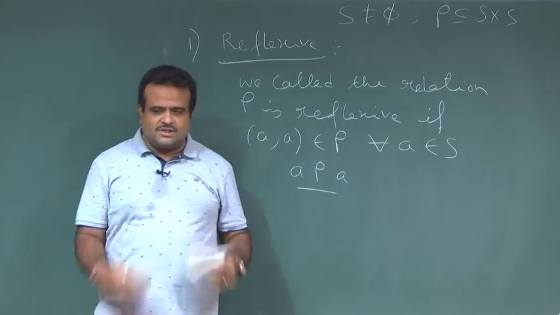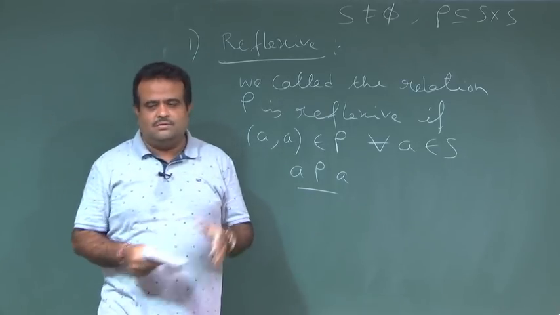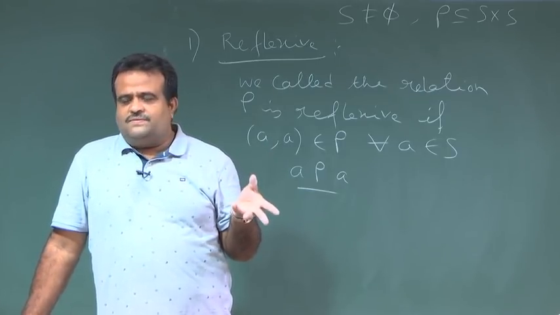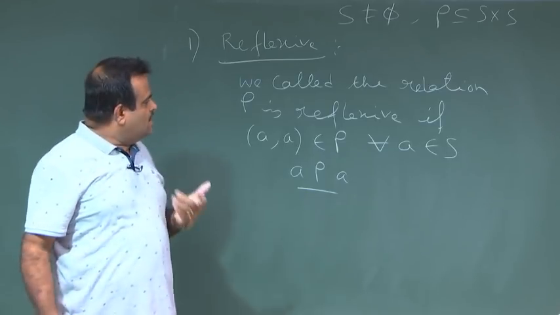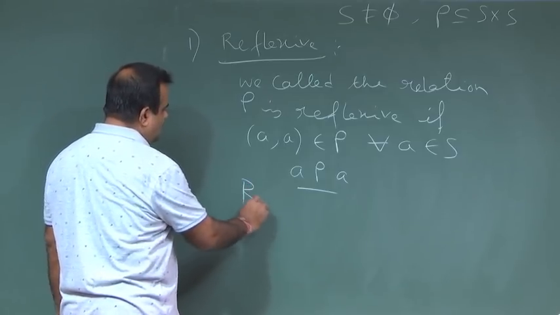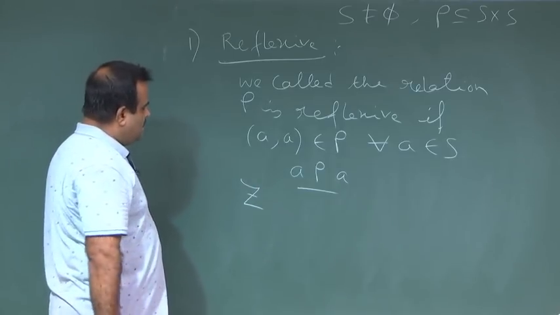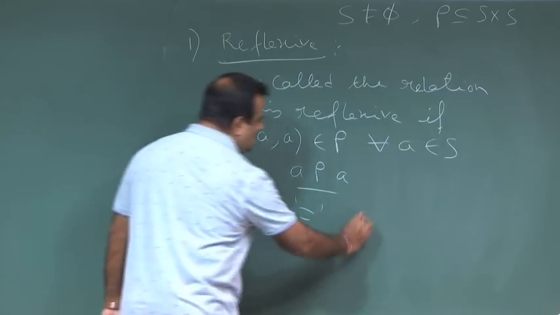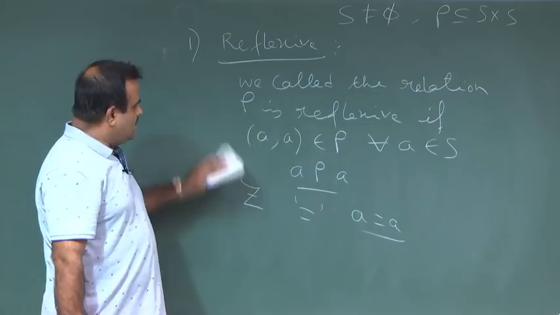Then we call this relation reflexive, like the friendship relation. We define the friendship relation. This is reflexive, we can say, because I am a friend of myself. Now, equality relation, if we define a relation over R or even over Z, every number is equal to itself. So, this is a reflexive relation.